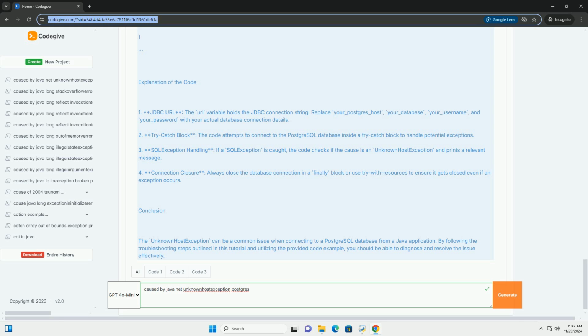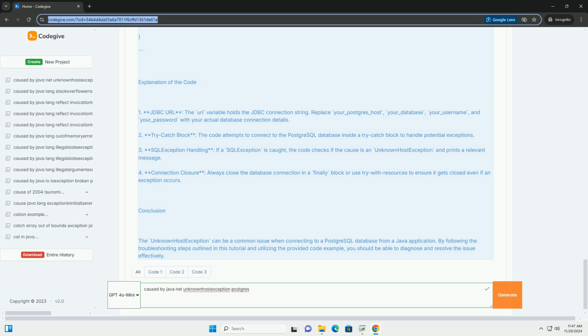Explanation of the code. 1. JDBC URL. The URL variable holds the JDBC connection string. Replace your_postgres_host, your_database, your_username, and your_password with your actual database connection details. 2. Try-catch block.